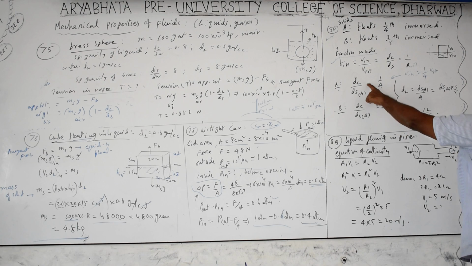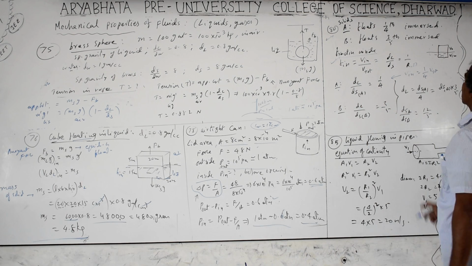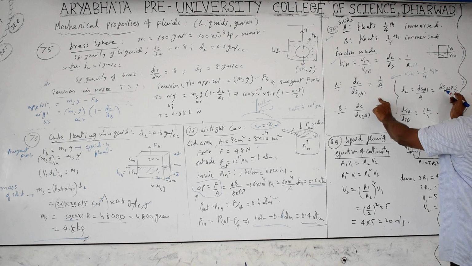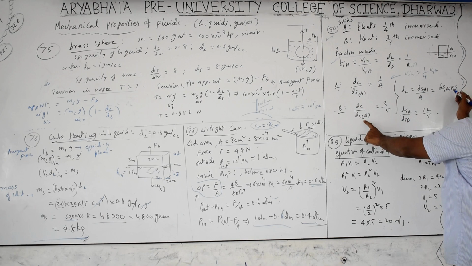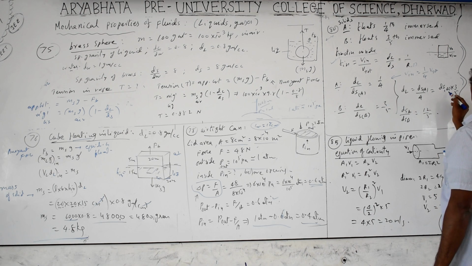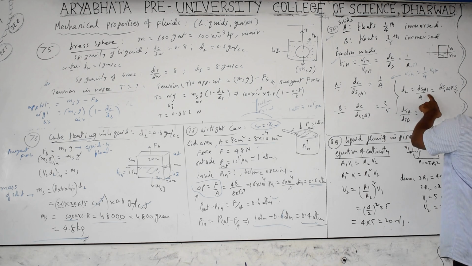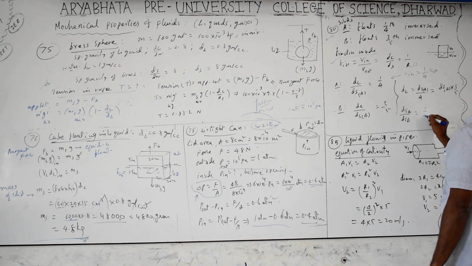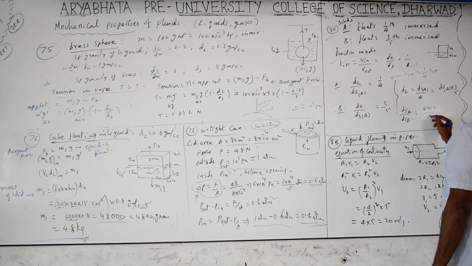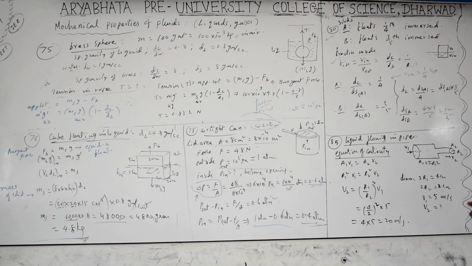The density of the liquid is the same here, therefore dL is equal to dSA by 4, which is also equal to dSB into 3/5. So dSA by dSB, taking the cross multiplication, you will get 4 into 3/5, which is 12/5. That is the density of A by B. If they ask for B by A, you will get 5/12.